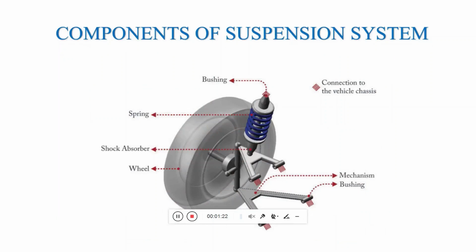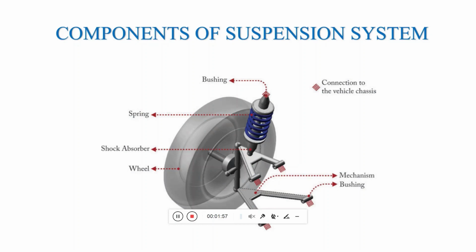So now let's see the basic components of a suspension system. Basically there are four components. These are mechanism, bushing, spring and shock absorber. So one by one we will see each of them. Mechanism: the suspension mechanism might contain one or several arms that connect a wheel to the body. They transfer all forces and movements in different directions between the vehicle body and ground.